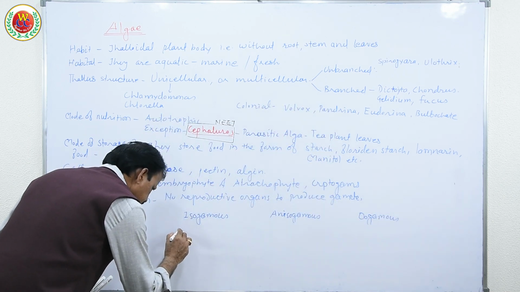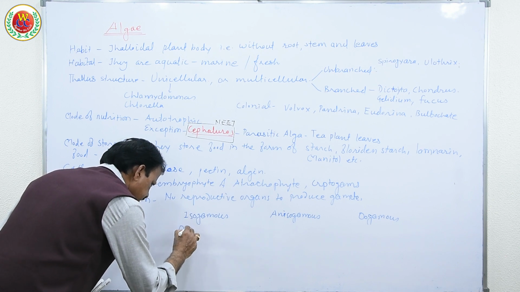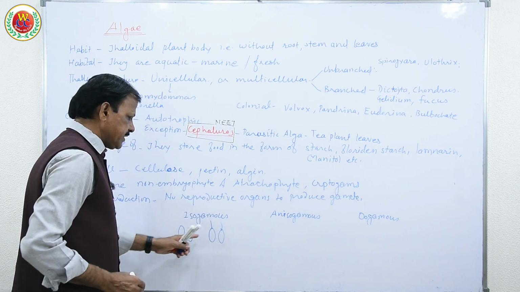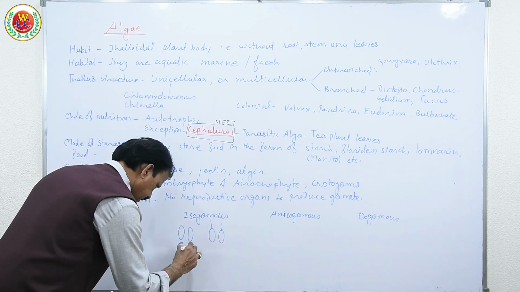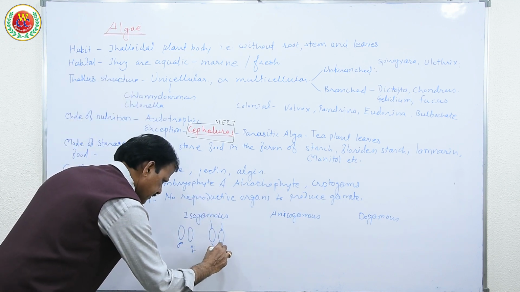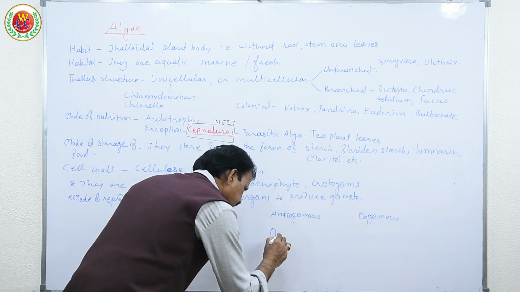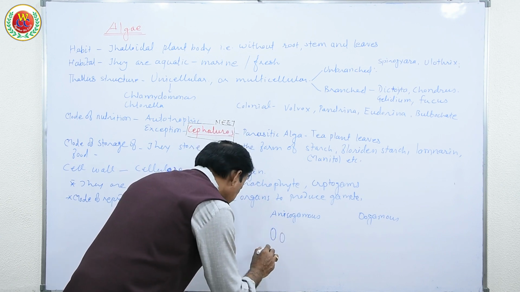Isogamous, that is gametes are similar in shape and size. If they are flagellated, both male and female are flagellated. In anisogamous, they are similar in shape but dissimilar in size.